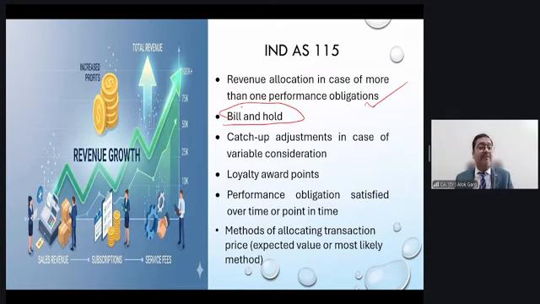Catch-up adjustment in case of variable consideration, very, very important. Volume discount, right? In case of variable consideration, where there is a volume discount, where there is an incentive, slab-based incentive, right?